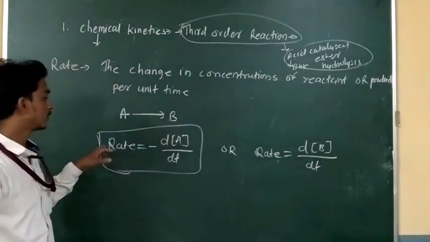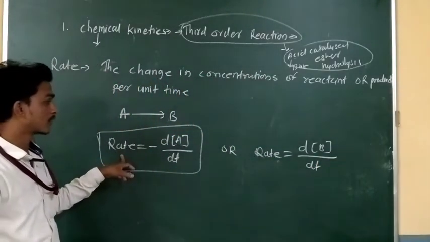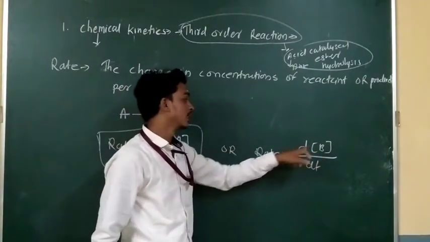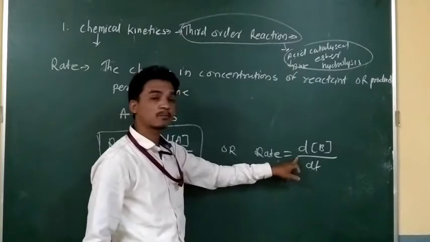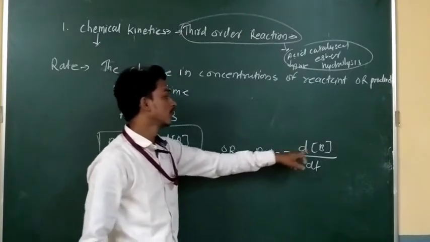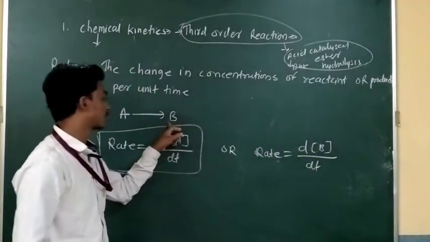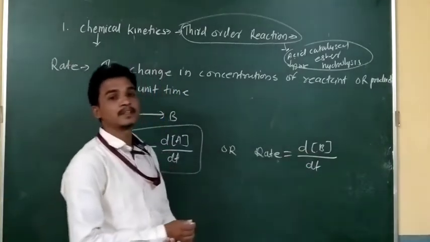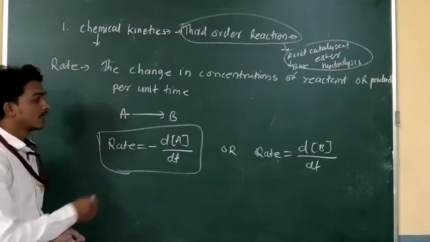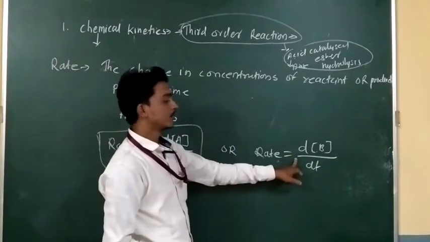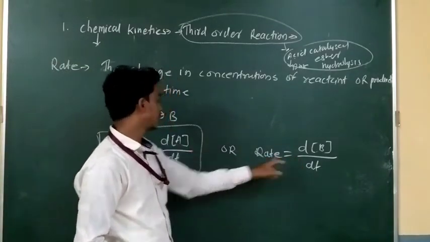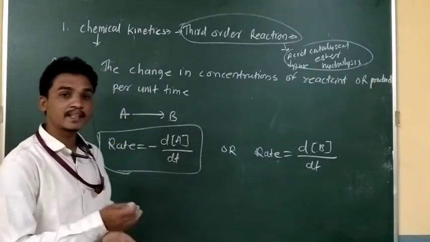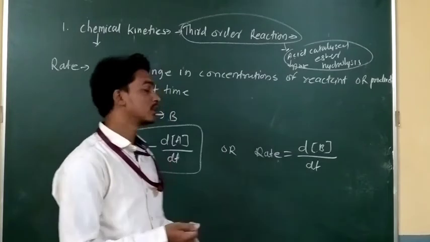Here I am not writing the negative sign, because as time increases and the reaction proceeds, the concentration of B, the product, increases, so you cannot write the negative sign. You can write the negative sign for A because its concentration decreases as the reaction proceeds.